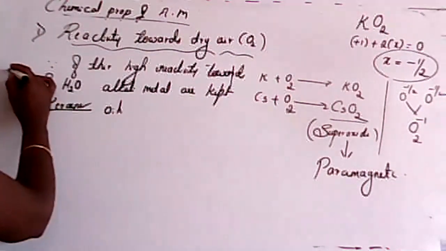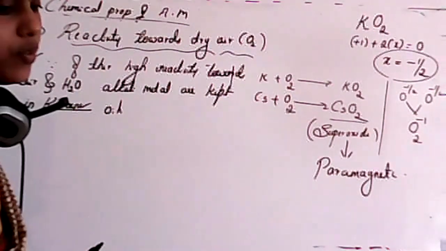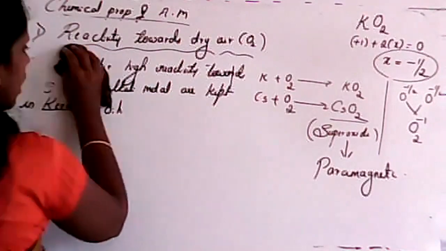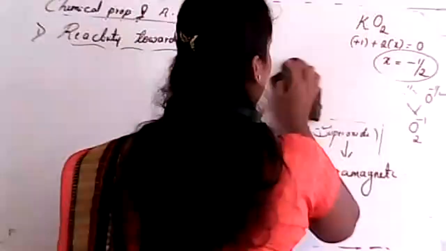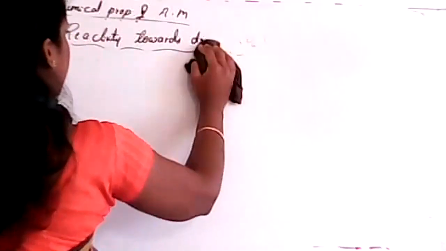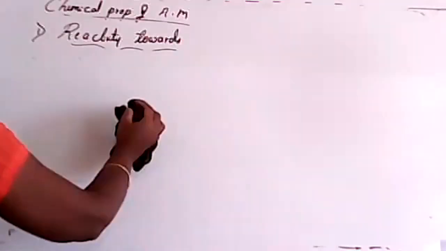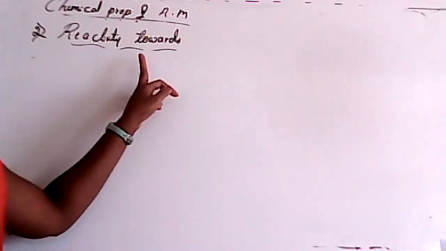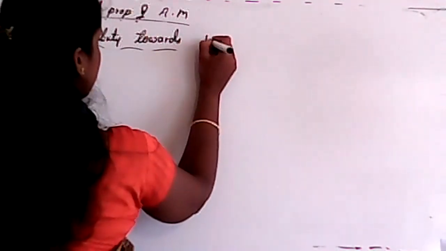Just write down, this is very important. That question may be asked for 1 mark. Due to their high reactivity towards oxygen and water, or else air and water, they are normally kept in kerosene oil. Next, the second important one: reactivity towards water.